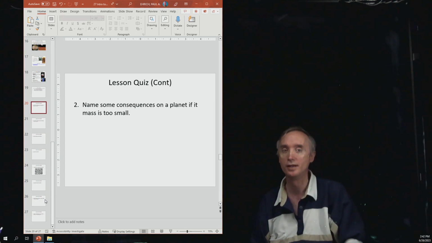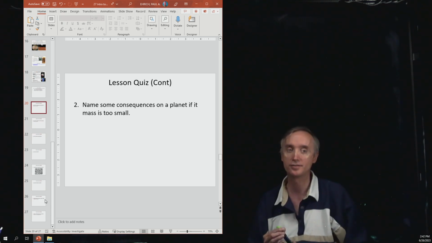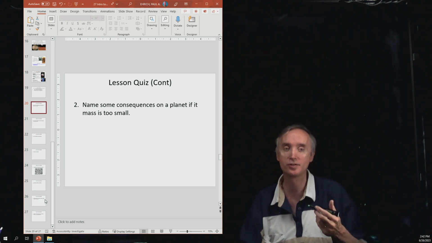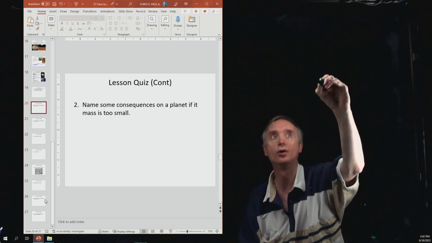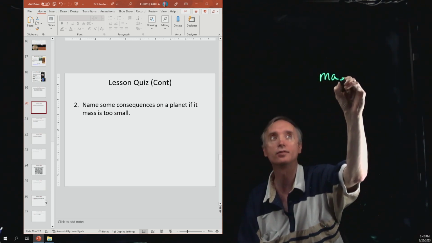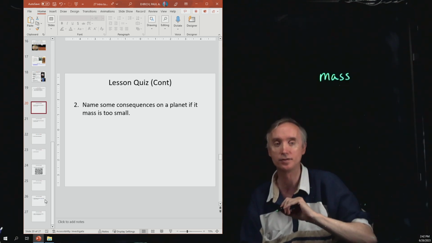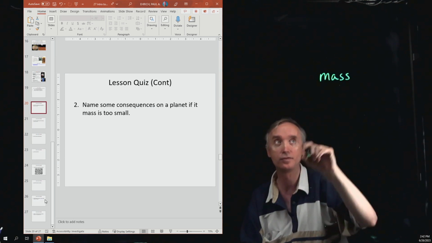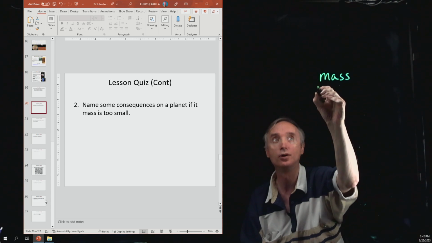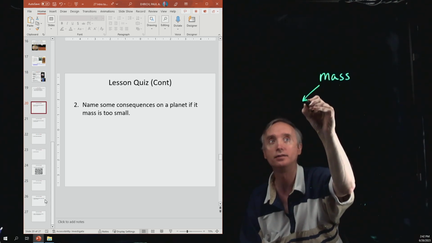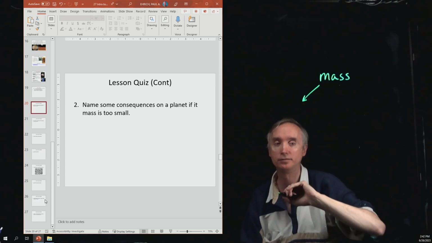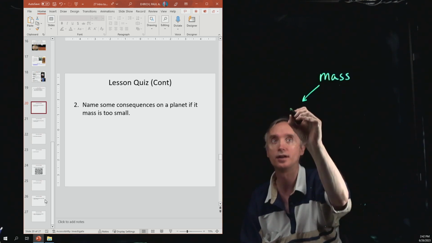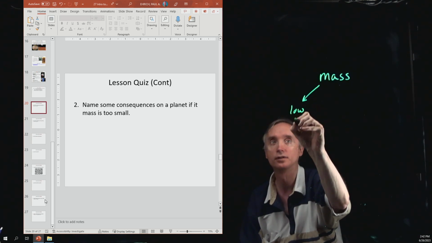Question number 2. Name some consequences on a planet if its mass is too small. All right, so think in terms of dominoes. So one thing causes another thing to happen, and then that thing causes another thing to happen. So if its mass is too small, what's that going to say about its gravity? So it's going to have low gravity.